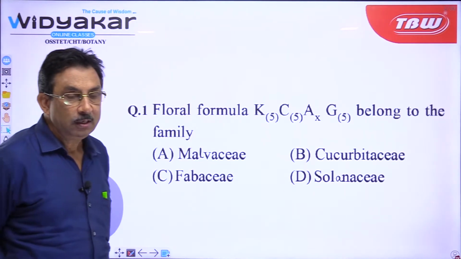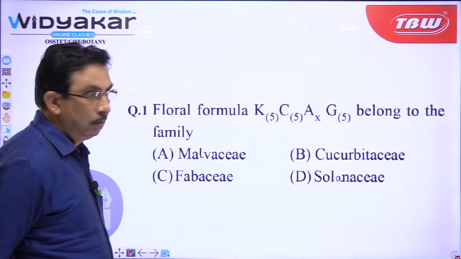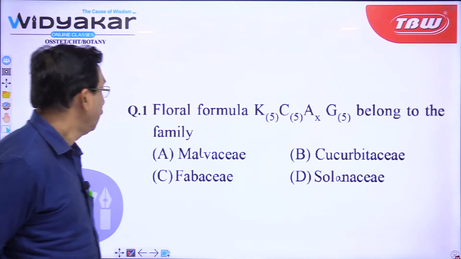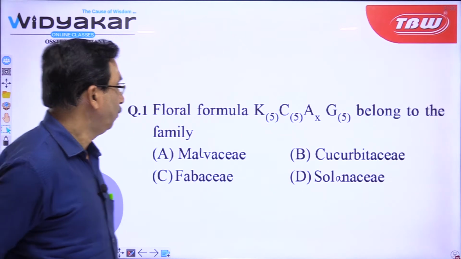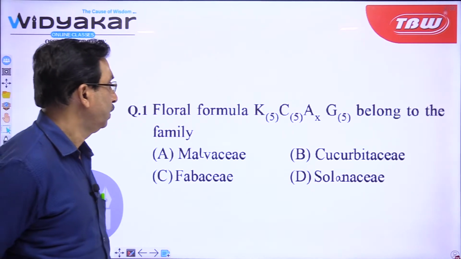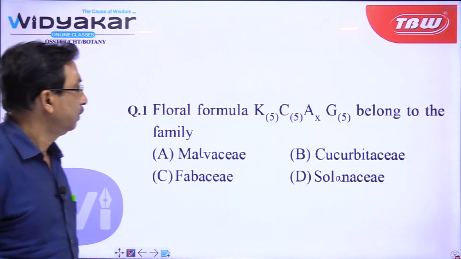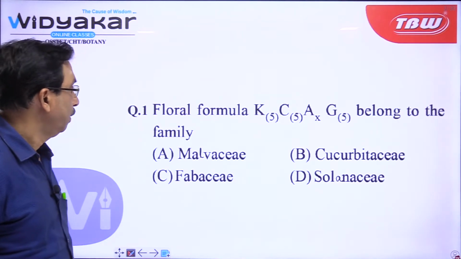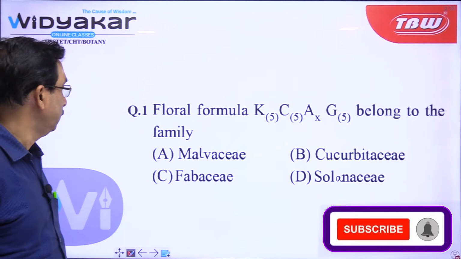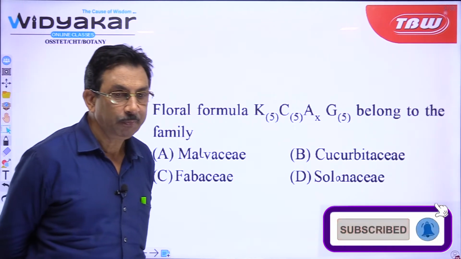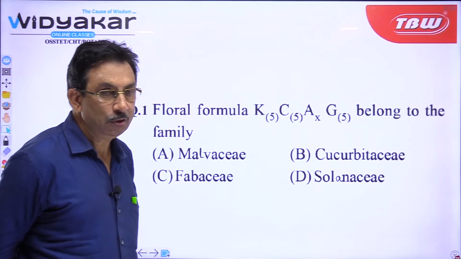The first question relates to taxonomy. Floral formula like this, K5, C5, A infinity number, G5 belong to the family. Four options are there: Malvaceae, Cucurbitaceae, Fabaceae and Solanaceae. Tell me which one will be the answer.